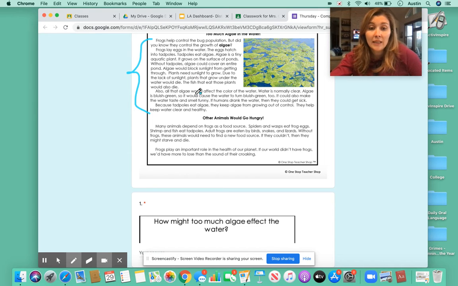I can already see this. Algae is going to block sunlight. It's going to kill plants. And from that, the fish that eat those plants would also die. And it also affects the water and makes it taste and smell funny. And it could make the water toxic for humans. It can make them get sick.